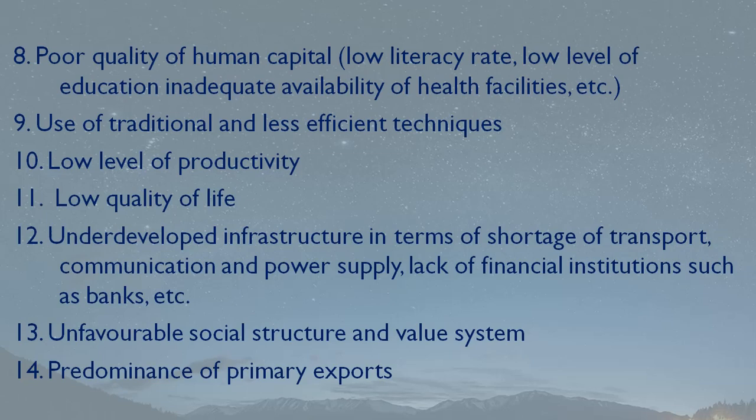And low level of productivity. By low level of productivity, we mean that the people are not able to work properly, even if an individual is educated, but he does not have that productivity in his work. And in terms of commodities, you can say that low quality products are produced. And in terms of factors of production, you can say that the factors of production are not much productive. It is less efficient. It happens because of the production technique. This point number 10 is related with point number 9.